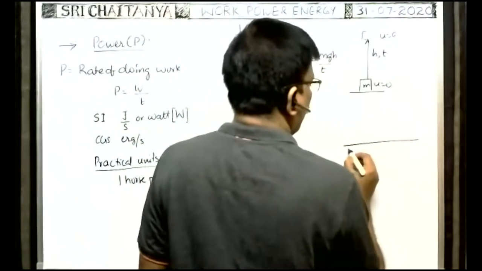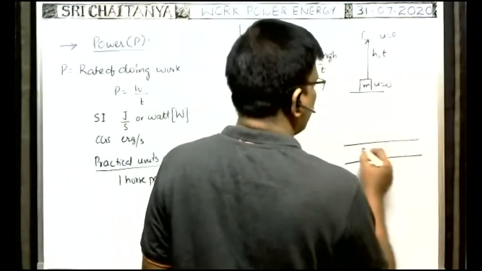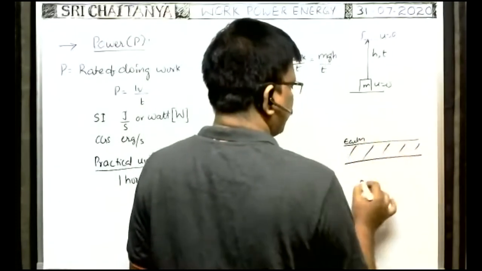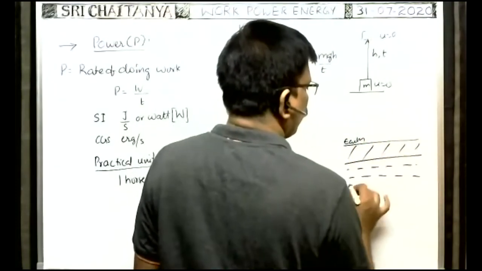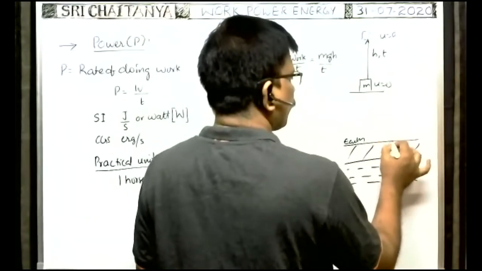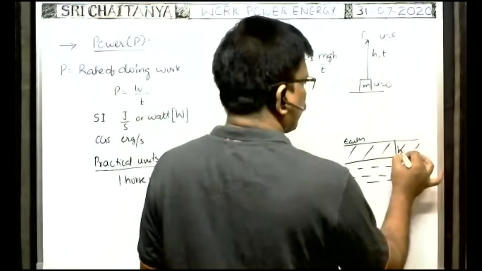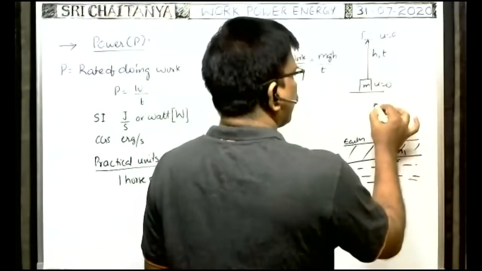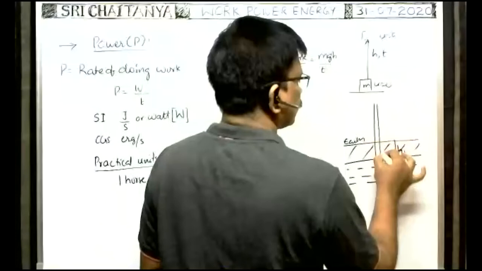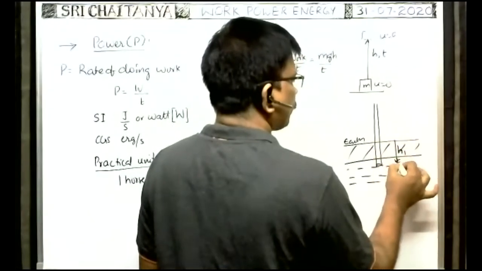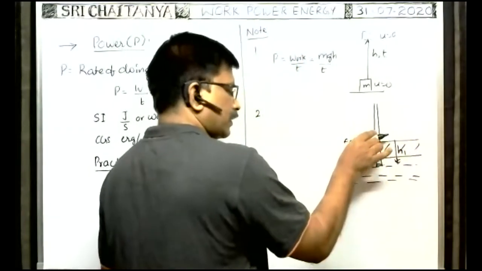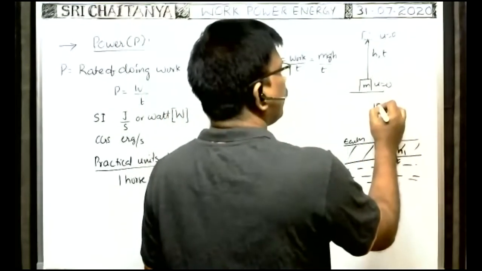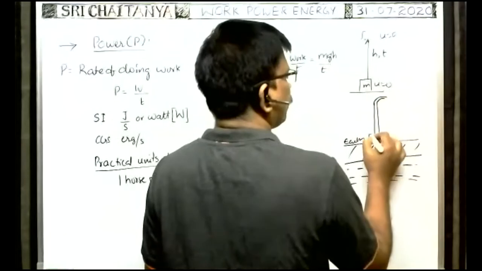You see, at a certain depth from the surface of the earth, here water is there, at a depth small h, say h1. So here the pipe is arranged up to depth h1 from the surface of the earth inside the water, and above the surface of the earth up to the top of the building. Suppose the pipe goes up to a height of say h2.